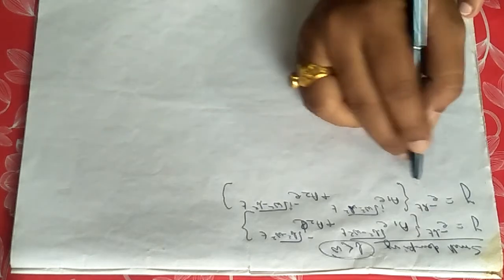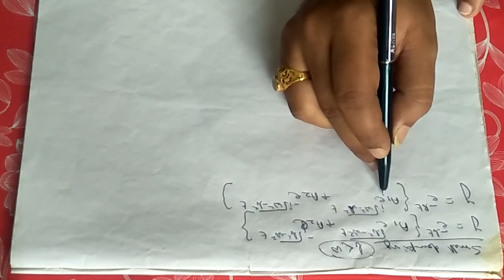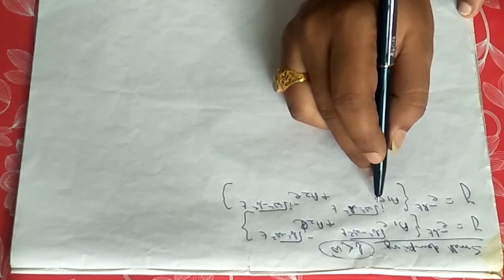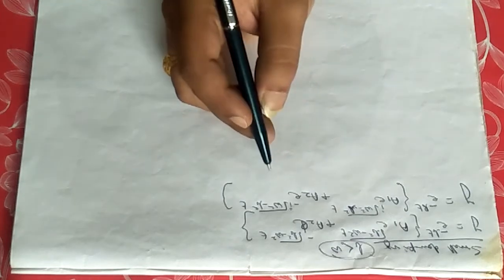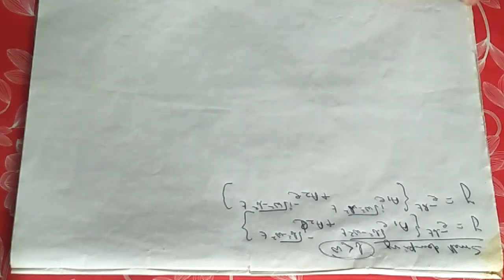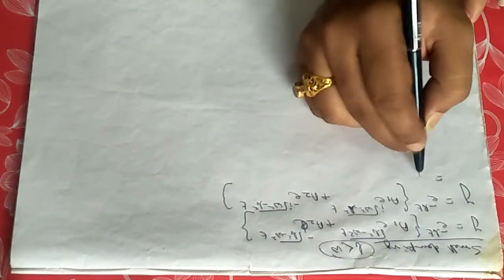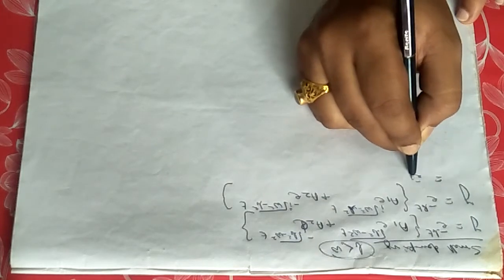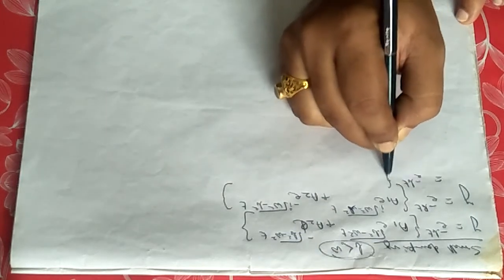Now we can expand it. We know the value of e to the power ix equals cos x plus i sin x, and e to the power minus ix equals cos x minus i sin x. Accordingly, we can expand it. So let us try to see the expansion of this equation. It will look like e to the power minus b into t, then the expansion.